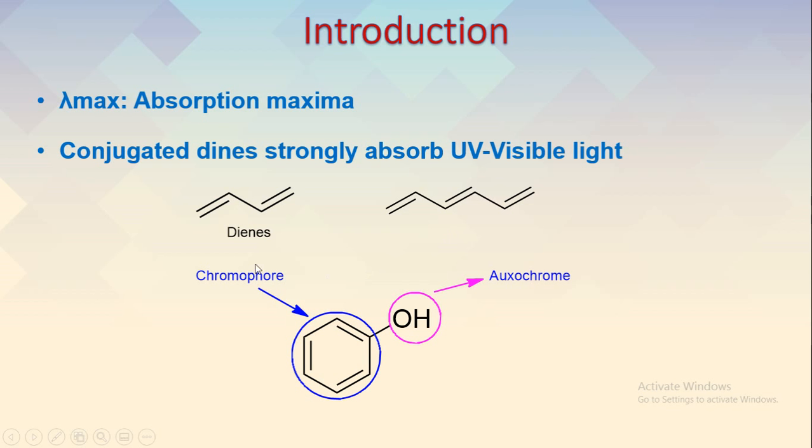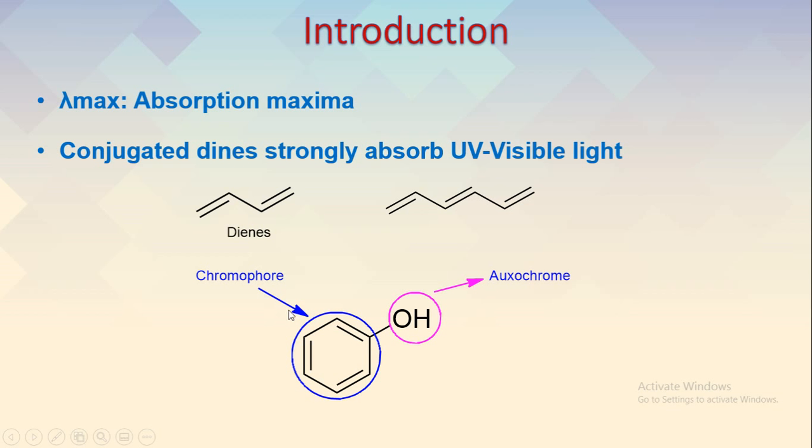So we know in UV spectroscopy there is a concept of chromophore. We can see here the simplest example of phenol, where we have a benzene ring which has delocalized pi electrons, and this benzene structure is actually responsible for absorbing the UV light.